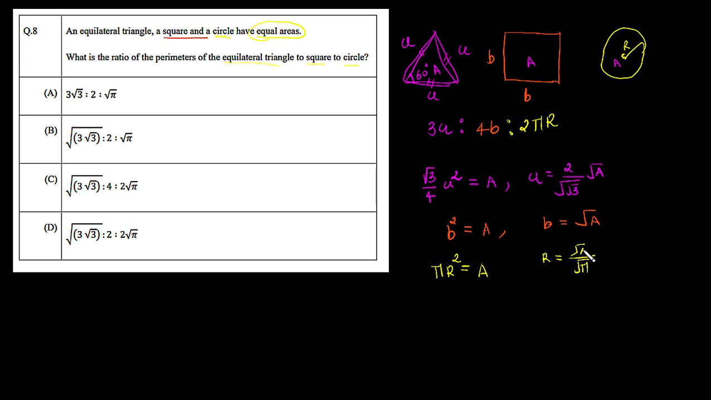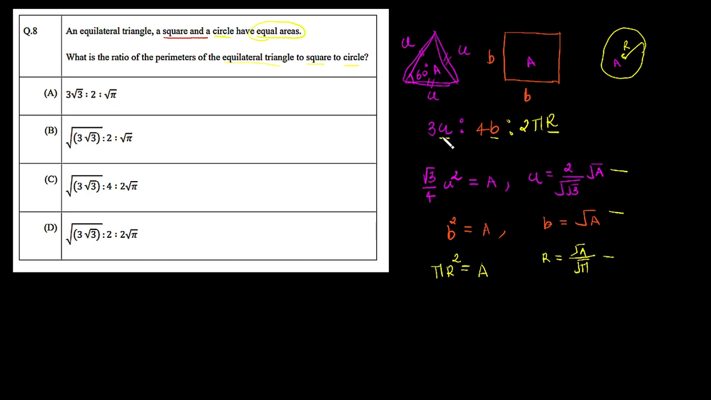So now we have found the relationship. In other words, we have found the edge length for the triangle and square, and the radius for the circle, in this general term, which is root of area. Simply we have to replace this a, b and r with these equations. So now let's do it here.